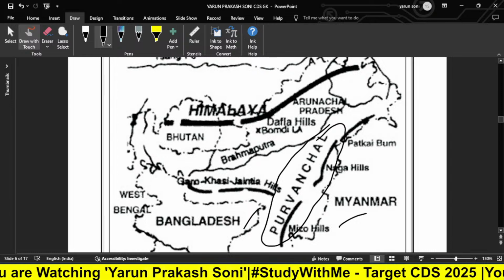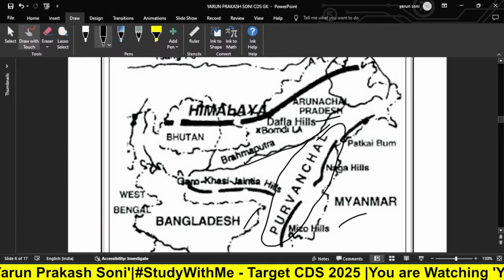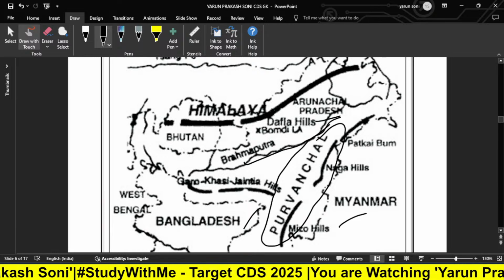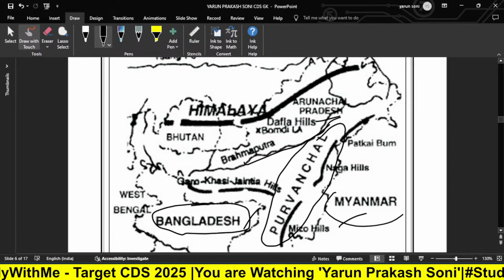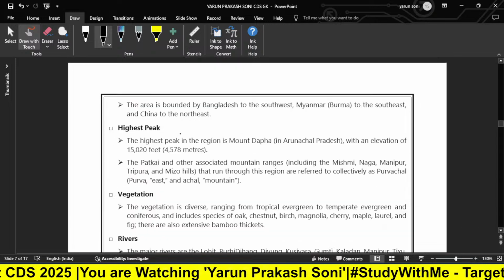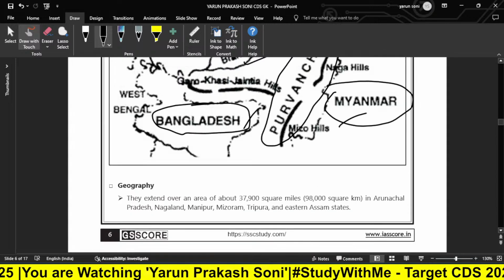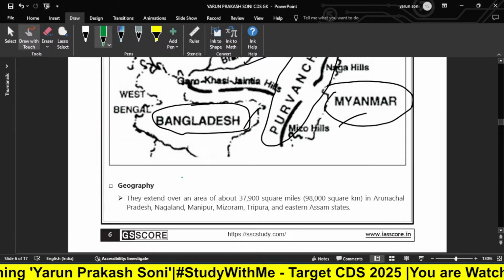It is surrounded by Arunachal Pradesh, and here the Brahmaputra river also touches this Purvanchal range. Bangladesh is near to Purvanchal, and Myanmar as well. Okay, now we will dig down into the geography of this Purvanchal range. For that, we are going to use the green pen.